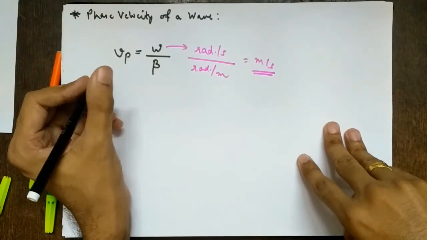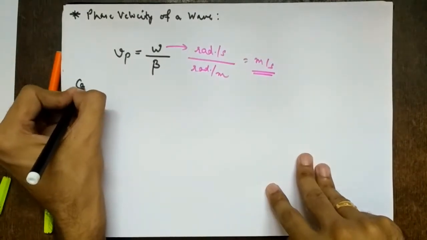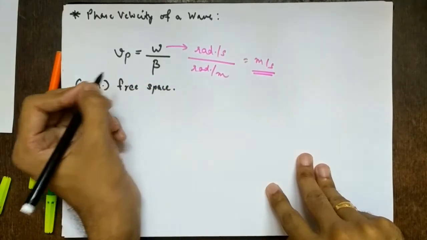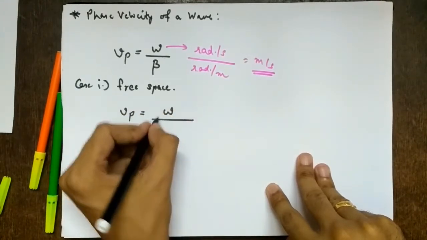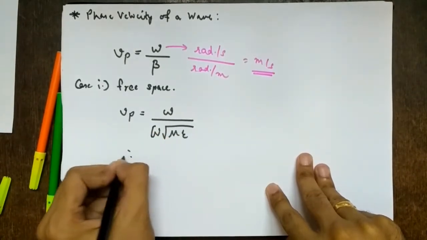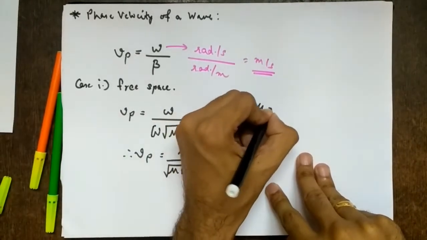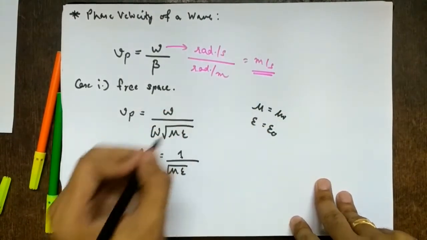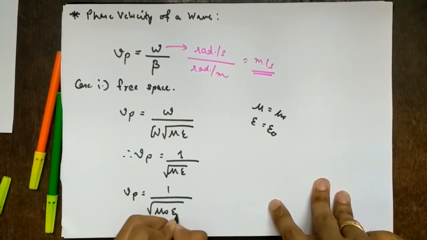Now in the last lecture we were talking about mediums, dielectric and conductor and so on, right? So let's see the same cases again. Let's say the first case is free space, or pure dielectric, which is free space. So what will be Vp? It is omega upon beta. Beta is what for free space? It is omega root mu epsilon, right? So therefore Vp is 1 upon root mu epsilon. But we know mu equal to mu 0, epsilon equal to epsilon 0 for free space, because epsilon r and mu r are 1. So therefore Vp is 1 upon square root of mu 0 epsilon 0.